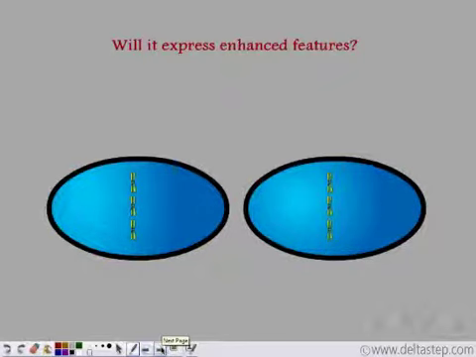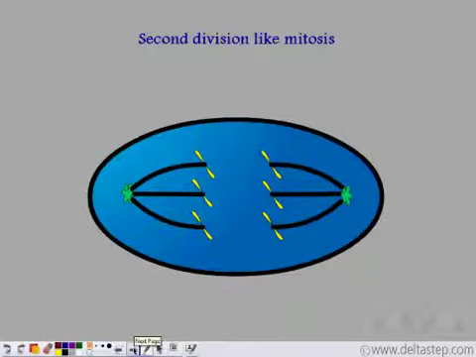Now see, these two are identical chromatids or sister chromatids. See, this one and this one. Both of them are identical in nature, so they must be carrying two genes for the same character. Now, will it express enhanced character because of this? No, it does not. Because these cells go in for a second division, which is just like the mitotic division.